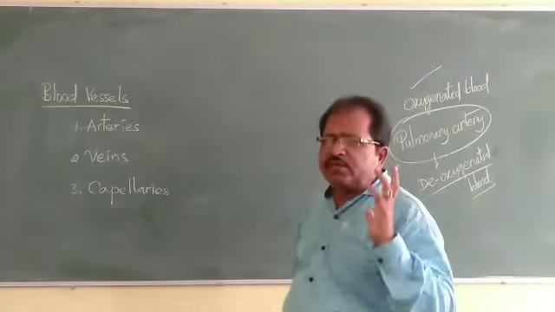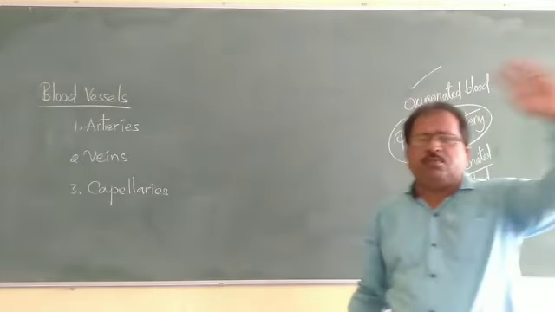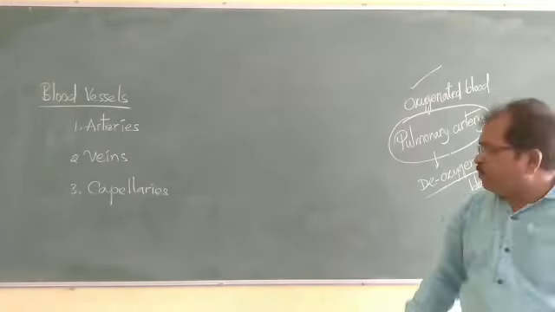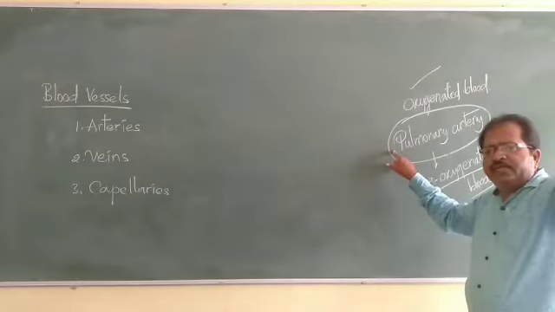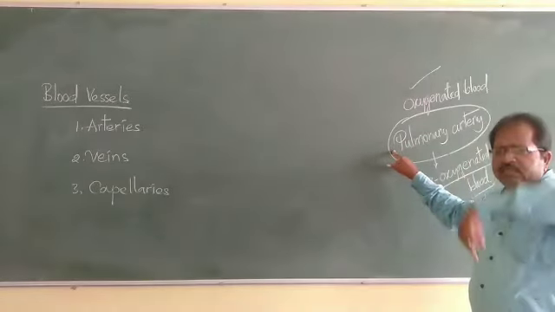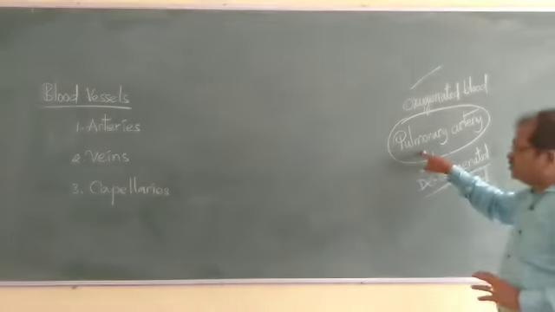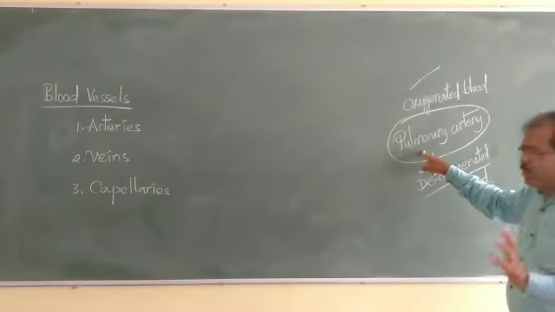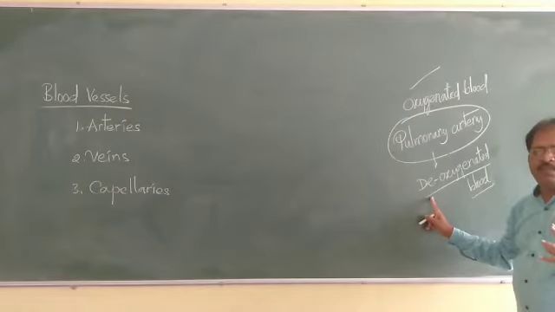See, the artery's major function is carrying the blood from the heart to all the body parts, including the pulmonary artery. It takes the blood from the heart to the lungs. There it is purified and sent back to the heart. So except the pulmonary artery, all the remaining arteries carry oxygenated blood, but the pulmonary artery carries deoxygenated blood.